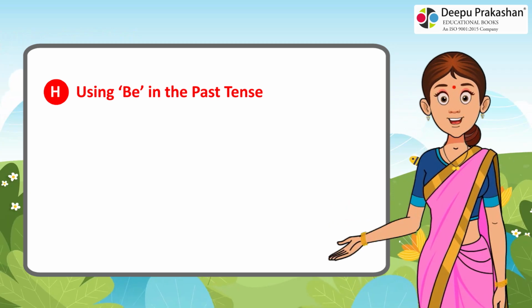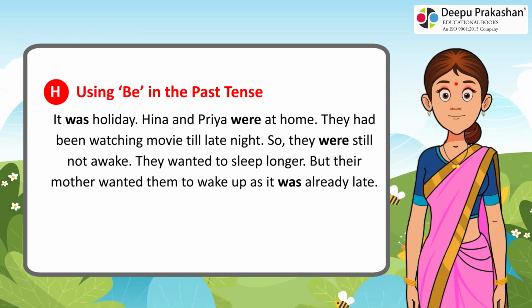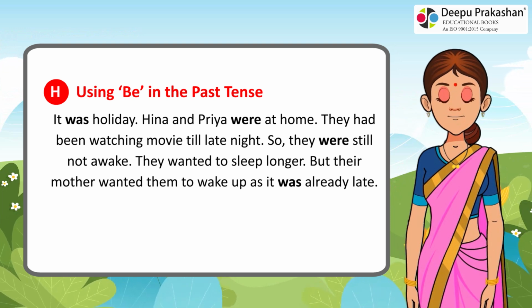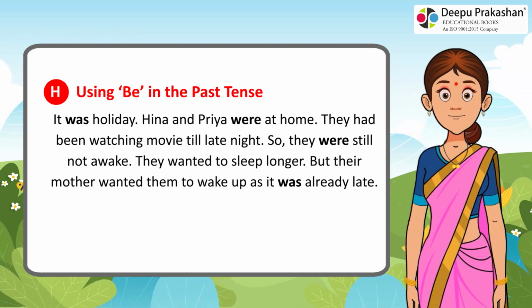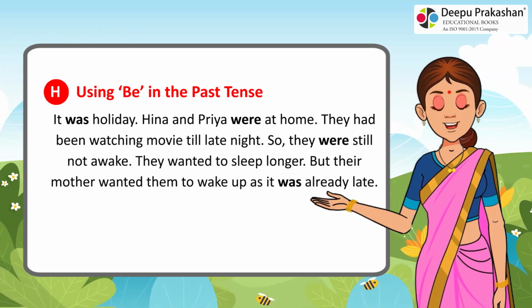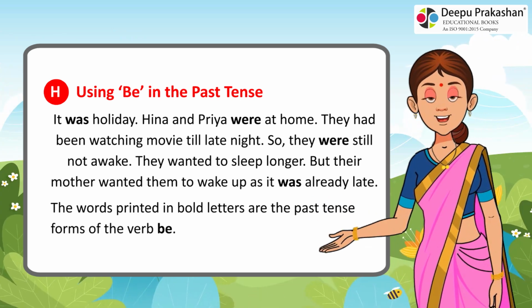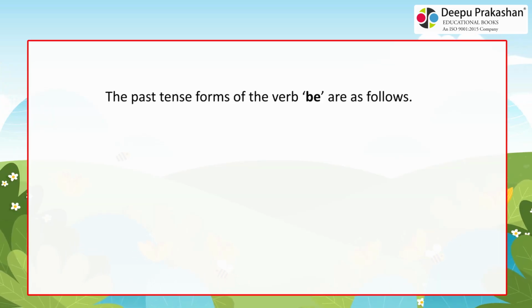H. Using be in the past tense. It was holiday. Hina and Priya were at home. They had been watching movie till late night, so they were still not awake. They wanted to sleep longer, but their mother wanted them to wake up as it was already late. The words printed in bold letters are the past tense forms of the verb be. The past tense forms of the verb be are as follows.